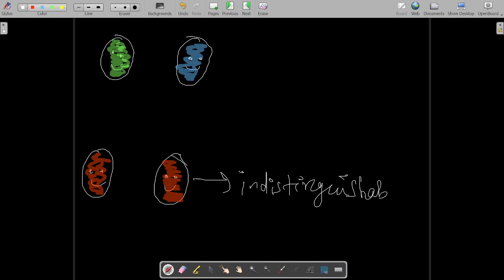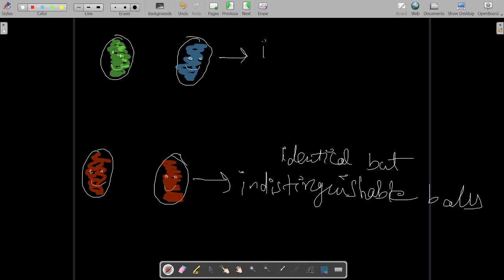Identical and indistinguishable balls. And these are identical but distinguishable balls.